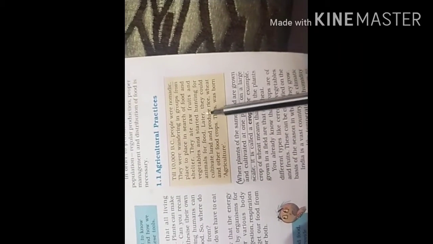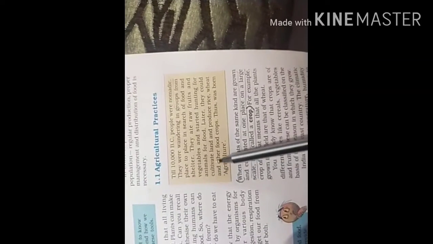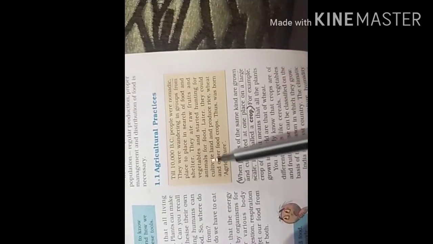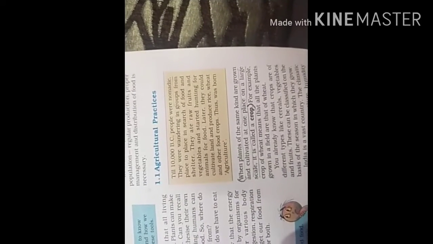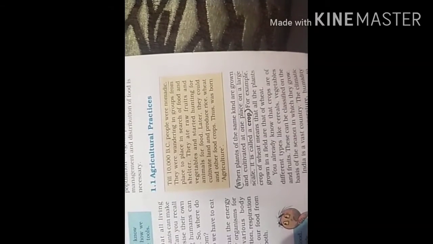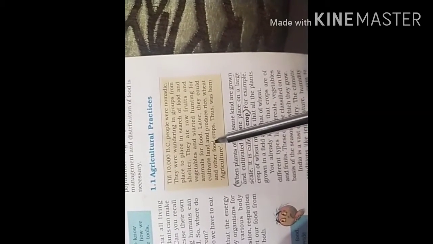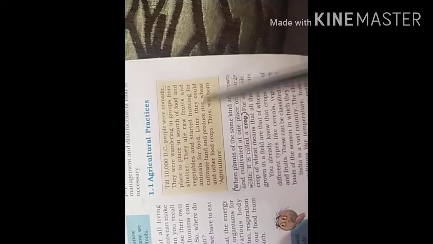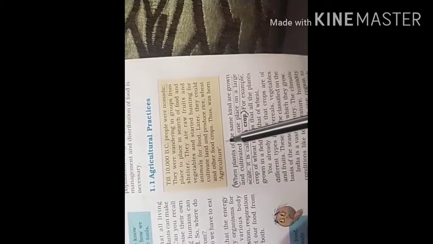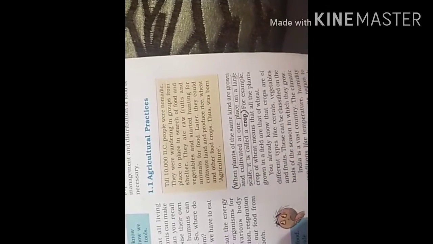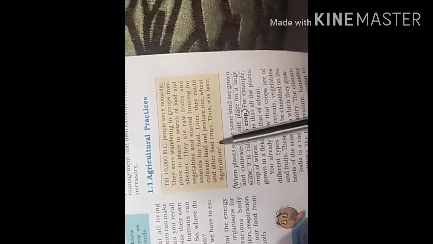Later they learned to cultivate. They started growing food on land. They started to produce crops and food on land, such as rice, wheat, and other food crops. Thus agriculture was born. This was the beginning of agriculture.